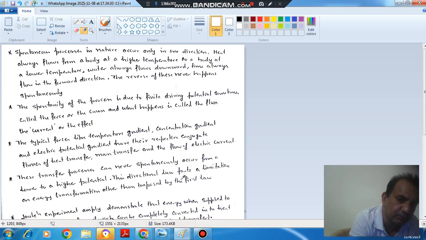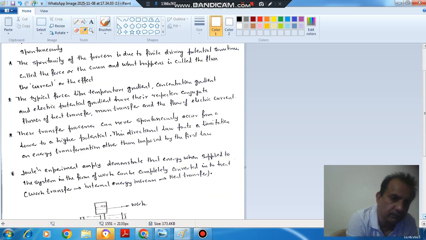This direction law puts a limitation on energy transformation other than imposed by first law. Okay, so that's why this second law is needed. First law tells that this amount of heat will transfer from one place to other place, and this amount of reverse can also happen, but reverse will not occur according to second law spontaneously. Okay.